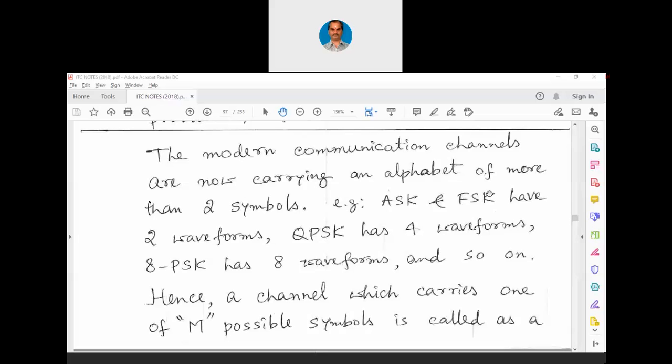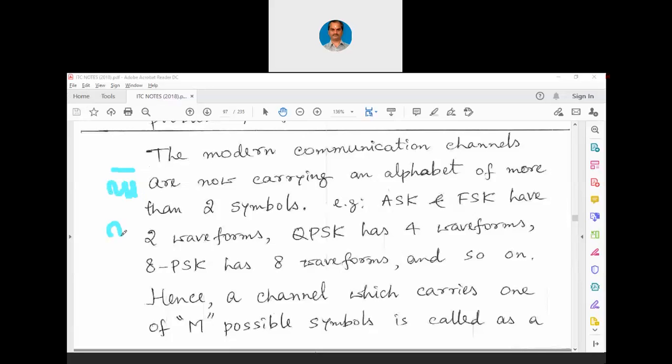The modern communication channels are now carrying an alphabet of more than 2 symbols. I have been giving you the examples of ASK, FSK, QPSK. Now ASK and FSK have 2 waveforms. QPSK has 4 waveforms. 8PSK has 8 waveforms, and so on. Let me try to annotate and show you the waveforms for ASK. Now ASK will be like this, one waveform like this, one waveform like this. That means absence of carrier is 0, presence of carrier is 1. Now this can be ASK.